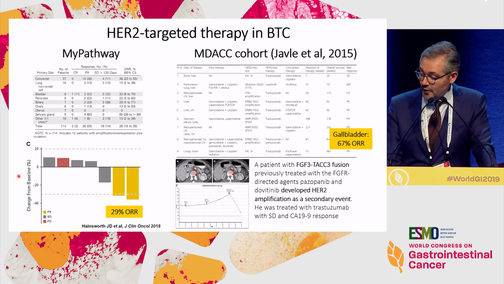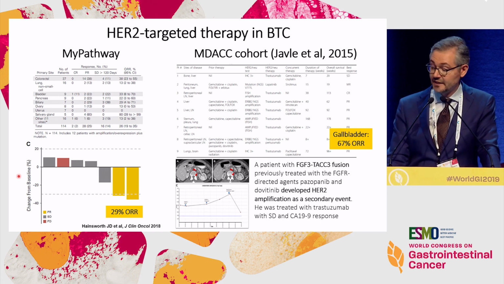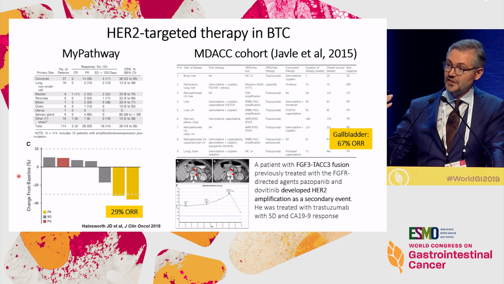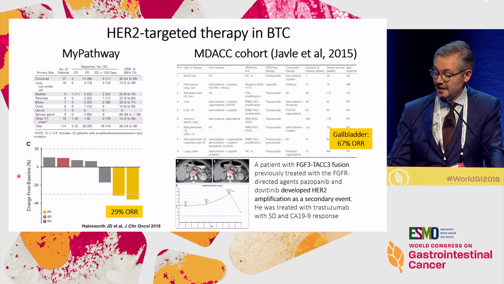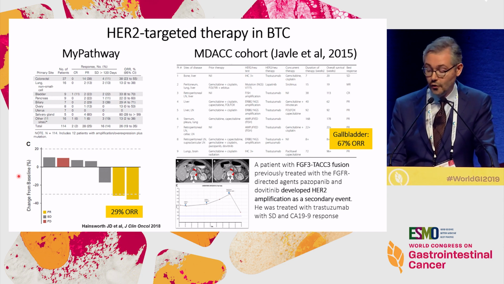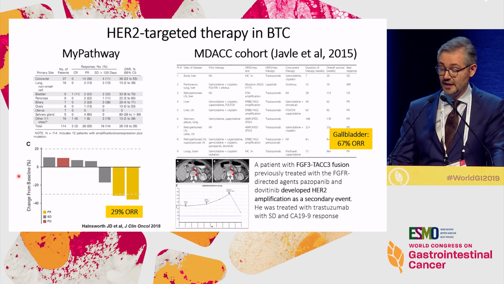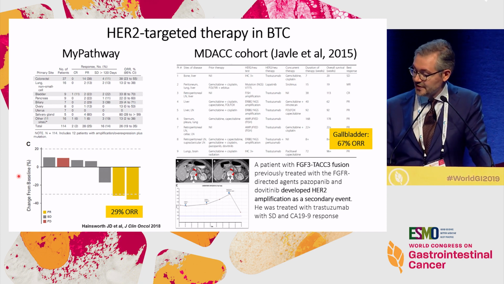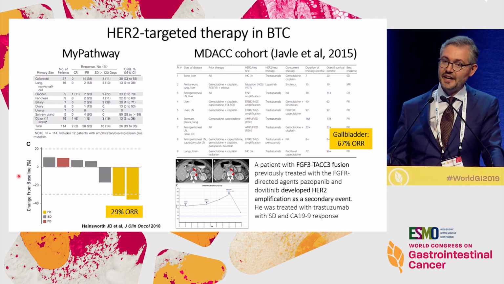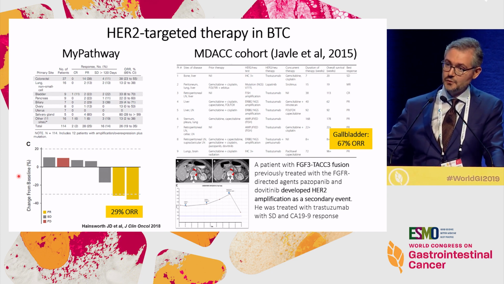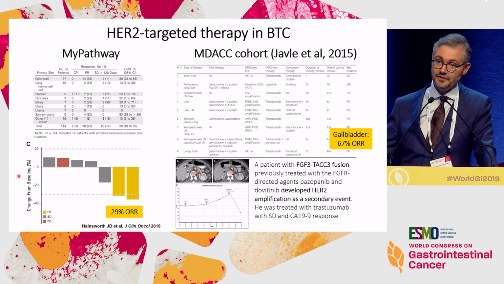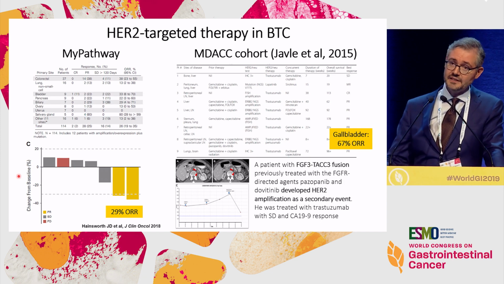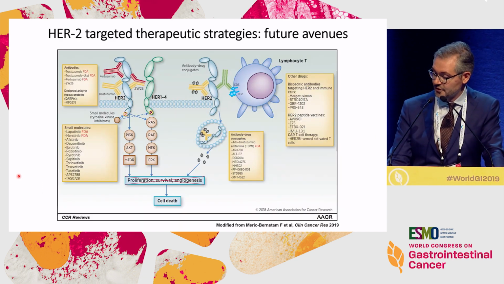Now, finally, we also have data from biliary tract cancer, because here HER2 amplification can be detected in a percentage as high as 15 and also 20% in some series. We have data from the MY pathway cohort, pertuzumab and trastuzumab, with a very promising 29% overall response rate, and also a previously reported series with gallbladder cancer achieving a very high response rate. But this is a very heterogeneous series with anti-HER2 monotherapy and also combination with chemotherapy. Small number, but in this histology, probably there is a role for HER2 treatment.